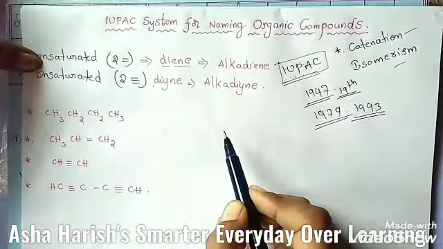Okay, here 1 2 3 4 carbons are present. Then if there are four carbon atoms, the root word is but. Okay, but is the root word. And what is the primary suffix here? Primary suffix means whether it is saturated or unsaturated. You need to find the bonds between the carbon atoms, whether there is a single bond or double bond or triple bond.